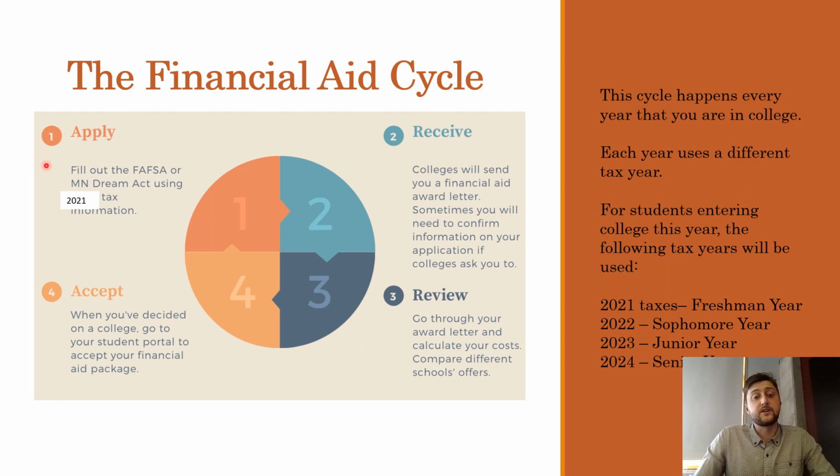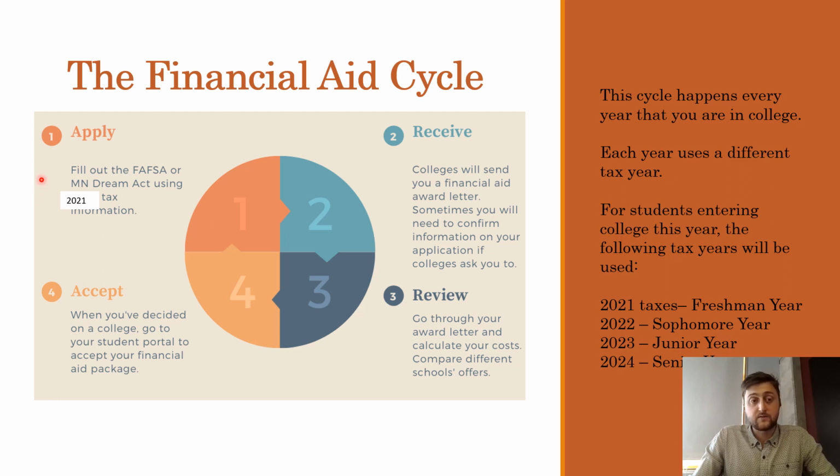You do this by filing the Minnesota DREAM Act or the FAFSA. You file the FAFSA if you are a citizen, and the Minnesota DREAM Act if you are not a citizen or do not have qualifications that you need to file the FAFSA. Most students are going to be filing the FAFSA. Each year, you use a different tax year for those forms. So this year, it's the 2021 tax return, and then next year, it will be the 2022 tax return, year after that, 23, year after that, 24.